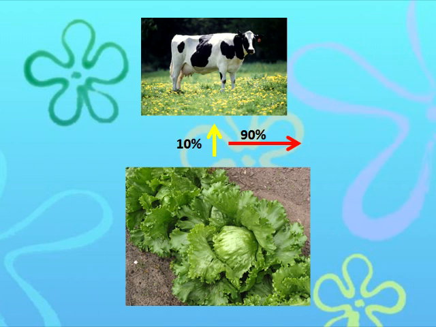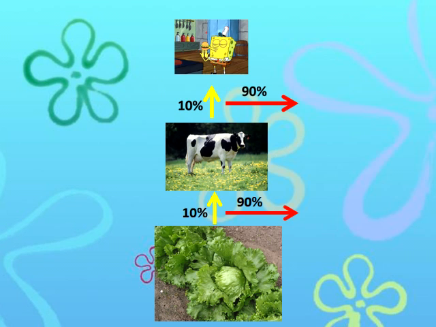90% of the energy that came from the lettuce that the cow ate is converted to a lower quality form and is lost from the system. The leftover 10% of the energy is usable to the cow. When SpongeBob eats the cow, he receives even less of this energy because 90% of the energy from the cow leaves the system and is converted to a lower quality of energy. SpongeBob will only be receiving the remaining higher quality 10% of the energy from the cow.